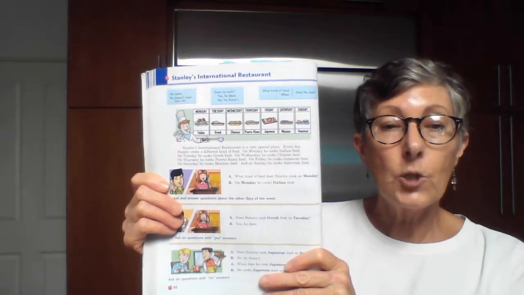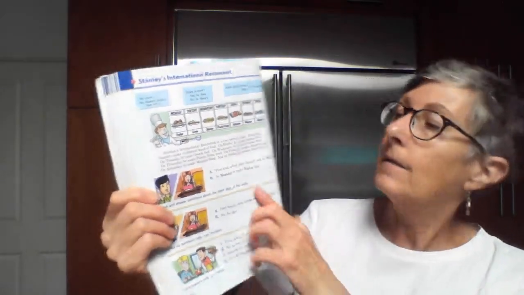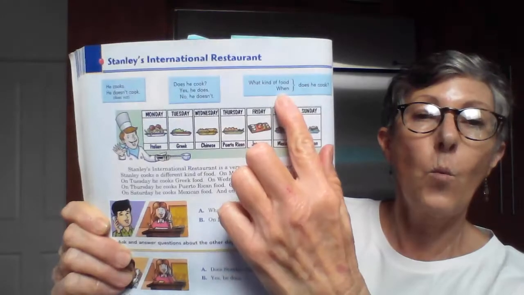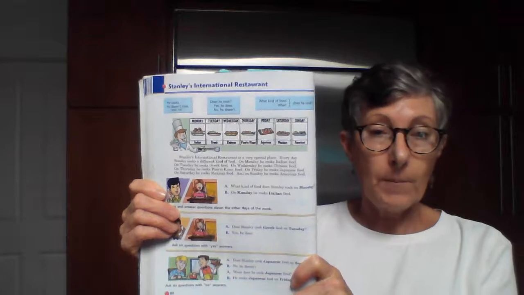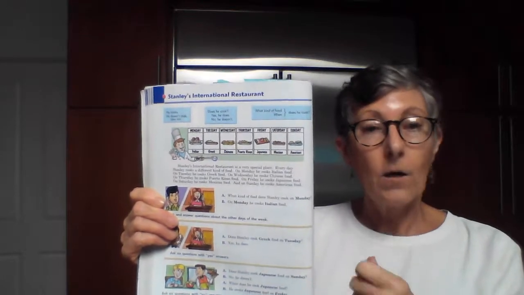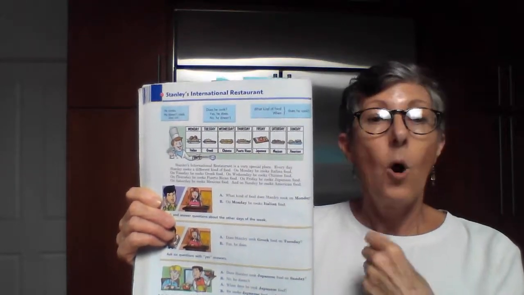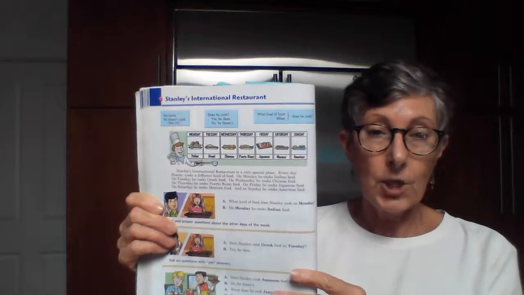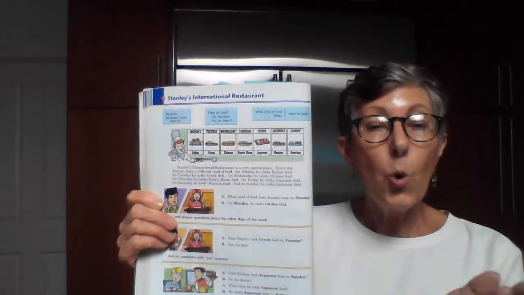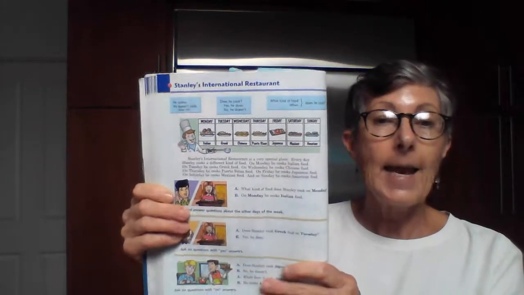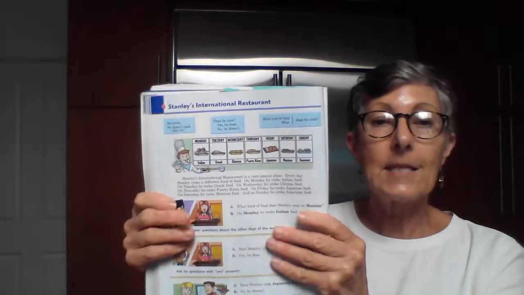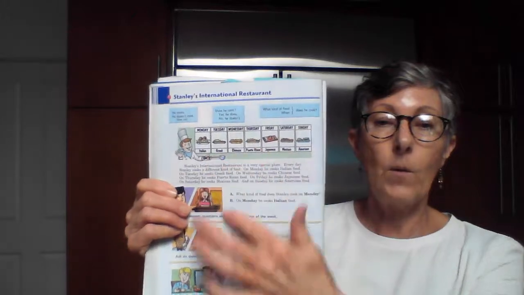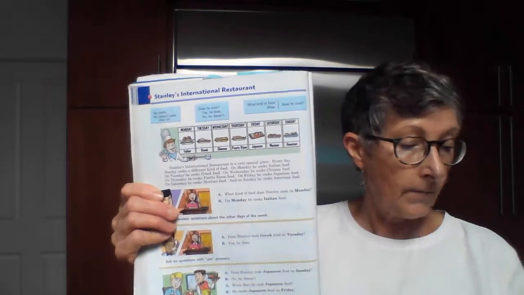The new question word: when. When is for time. So remember, we've been doing where for location, what for information, who for a person, and now we have when for time. So let's listen to the story and then we will complete the dialogues down here.